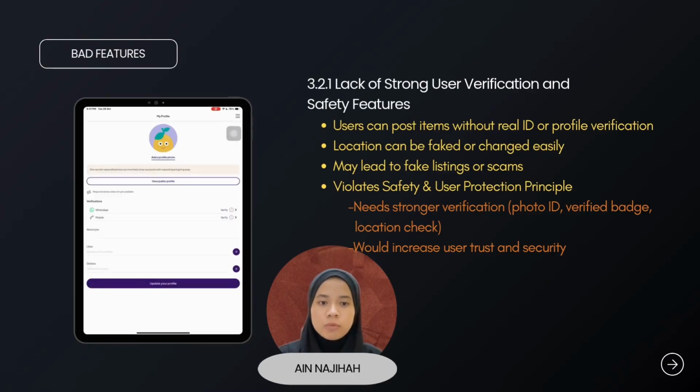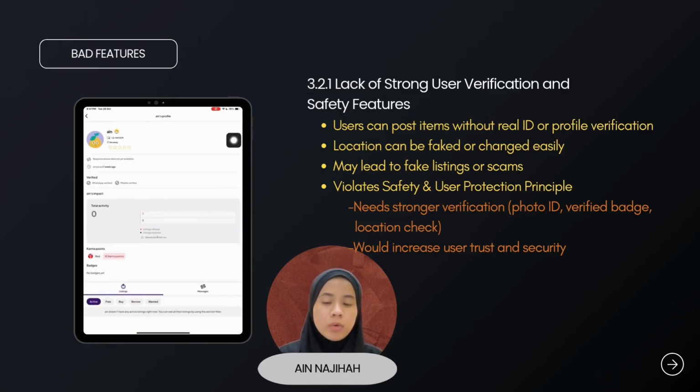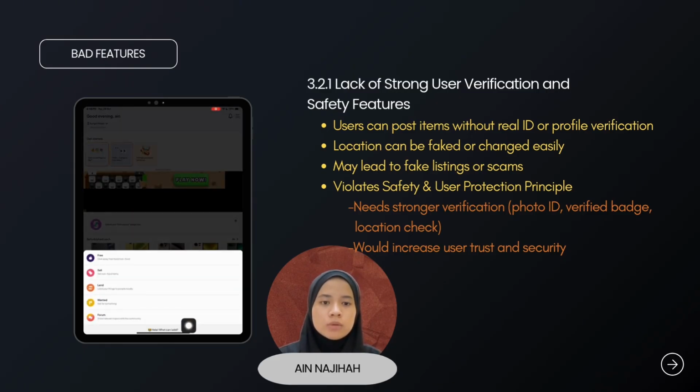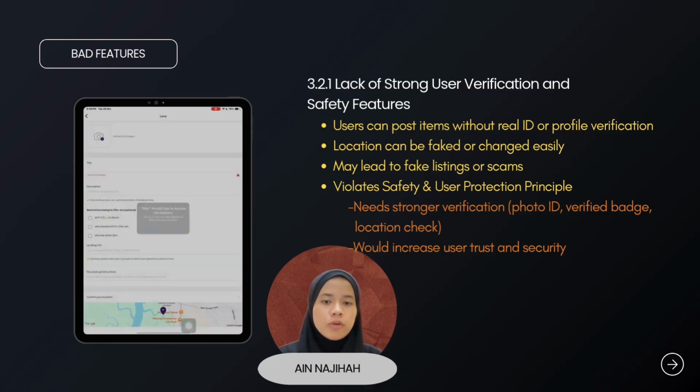However, there are still some weaknesses. First, OLIO lacks strong user verification. Although OLIO requires users to register, it doesn't strictly verify their identity. Users can still post items without uploading a real ID or profile photo.